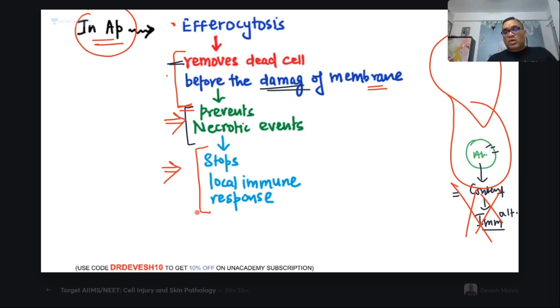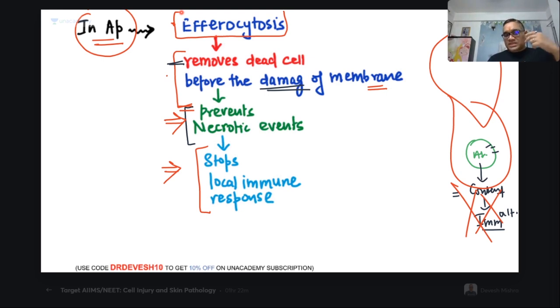In routine or ordinary phagocytosis, there may be a local immune response, and while they are doing the damage, toxins of the damaged cells can induce autoimmunity or autoimmune disorders also. So now you understood why efferocytosis is different. First, non-phagocytic cells like epithelial cells and fibroblasts can do phagocytosis.